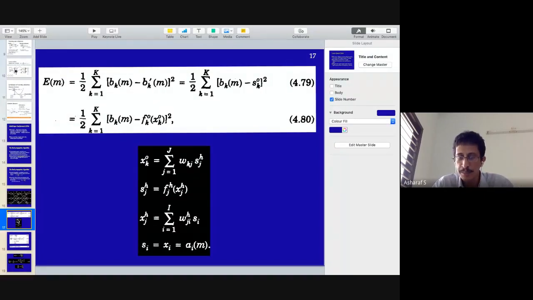In the neural network, in the perceptron neuronal model, W, if A is the input, A dot W is computed, and A dot W is given as input to the thresholding function, right? So f of A dot W will give you what? The output S. So in our case, S will be f of A dot W if A is the input, where A is the input and W is the corresponding weight.